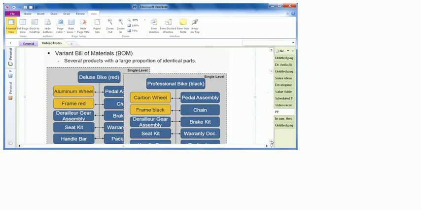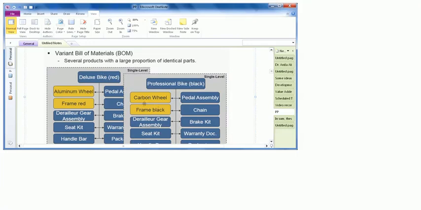Then there is a concept of variant bill of material. It means several products with a large proportion of identical parts can have a bill of material which is somewhat similar. And since it is similar, we can make up a variant bill of material, which is a generic bill of material, in which most of the parts are similar. For example, we have this professional bike and this deluxe bike.